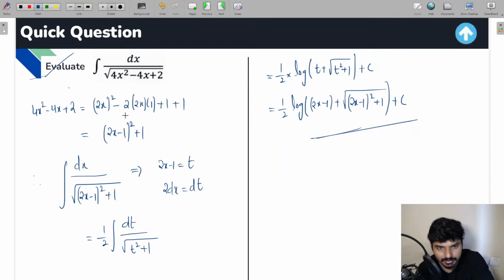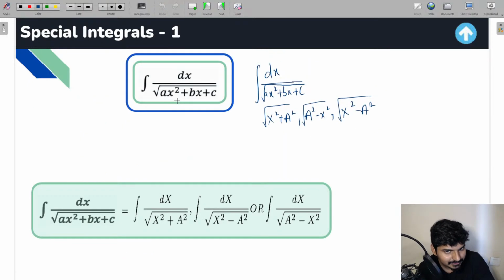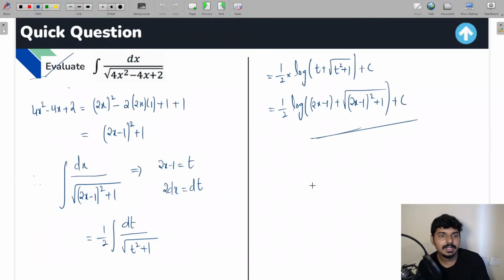So whenever you find this type of integral, dx by square root of a quadratic term, what are you going to do? We'll take the quadratic term ax square plus bx plus c, apply the completing square method, and modify that into one of these three forms, and after that you apply the formula and you're going to get the solution. I hope this question is clear for all the students.